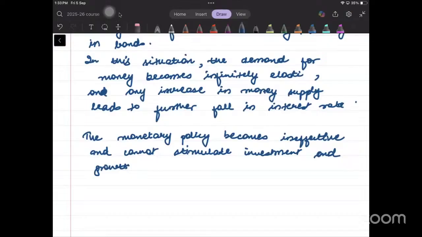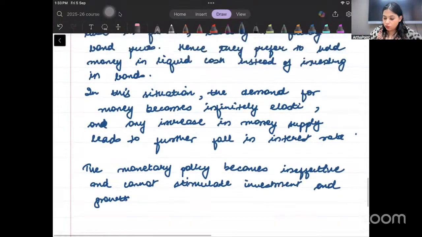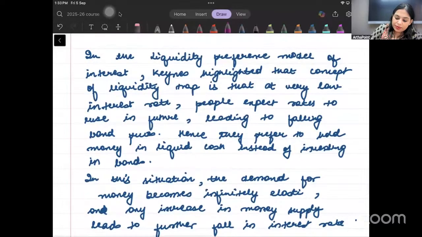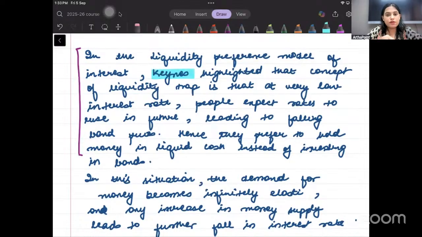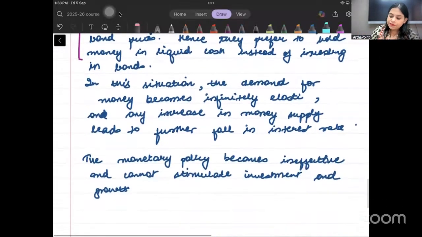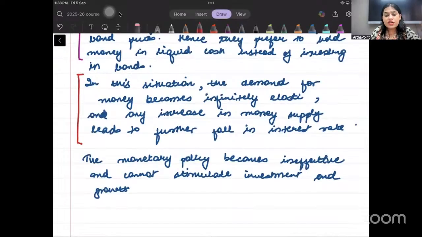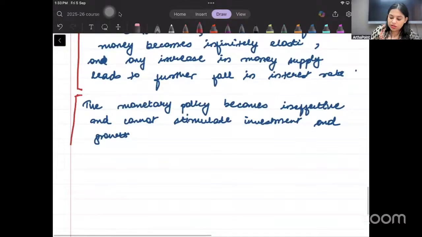So now what we have gone ahead and what we have done, beta, is that हमने सबसे पहले we defined what is liquidity trap. इतने पार्ट में हमने बता दिया कि liquidity trap क्या होता है. With a special mention that we know who gave the liquidity trap, it was given by Keynes. तो हमने ये वाला पार्ट fulfill कर दिया. We know it was given by Keynes and we know what liquidity trap is. उसके बाद हमने क्या किया? We explained this in detail and then we said what happens during this situation हमने वो भी बता दिया है. Further, we also talked about the effectiveness of monetary policy, whether it is effective or not effective. We have gone ahead and explained that also.